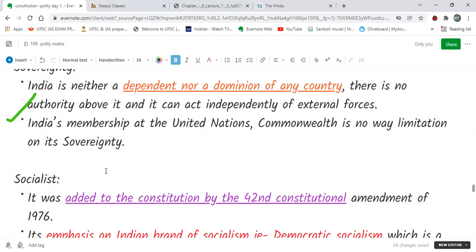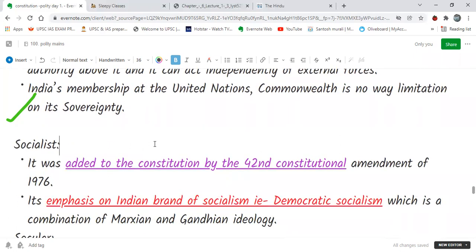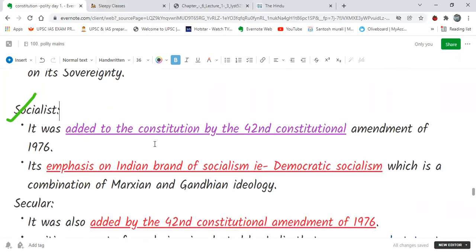Another feature which the preamble has is socialist. Okay, this was added in the 42nd Constitution Amendment, 1976, and this emphasized the Indian brand of socialism, which is democratic socialism. Democratic socialism means a mix of Marxism and Gandhian ideology. So unlike the West, we don't tilt entirely towards Marxism, but we have a kind of mixed democratic socialism.